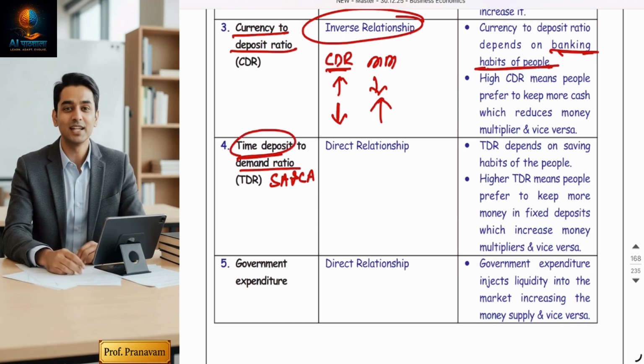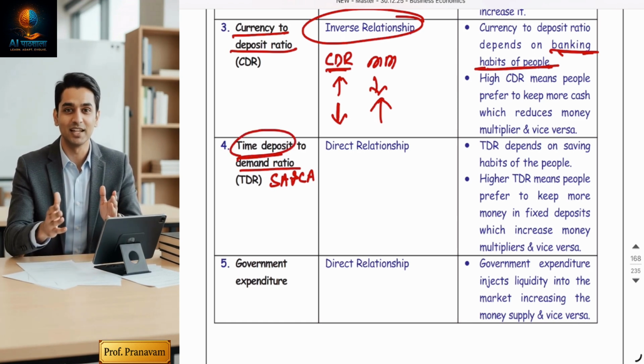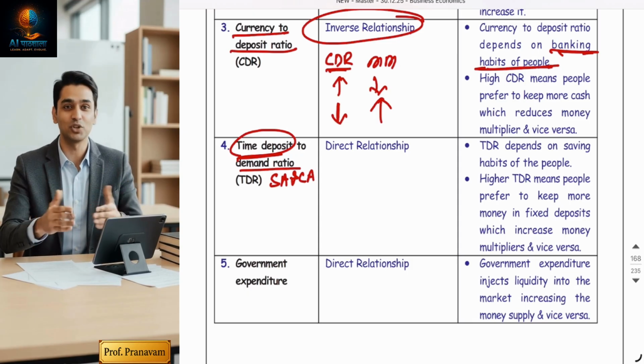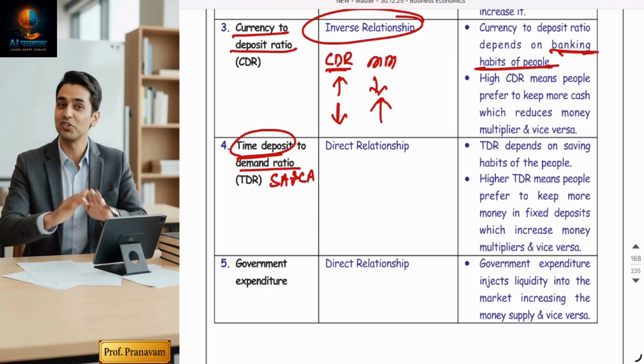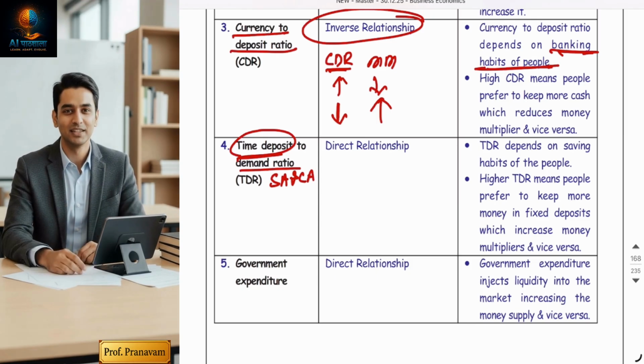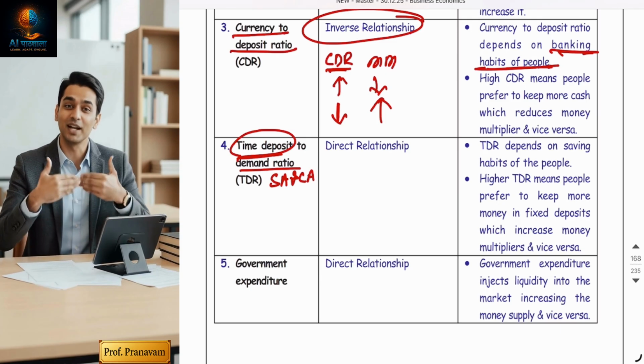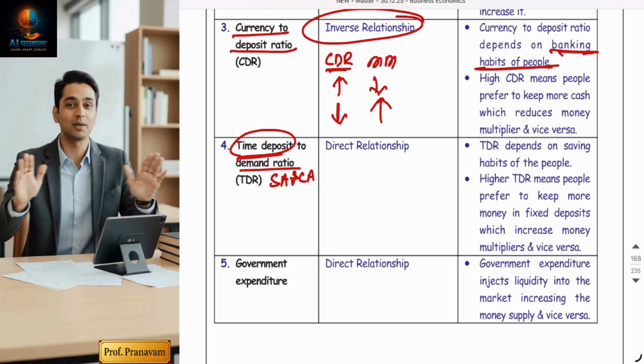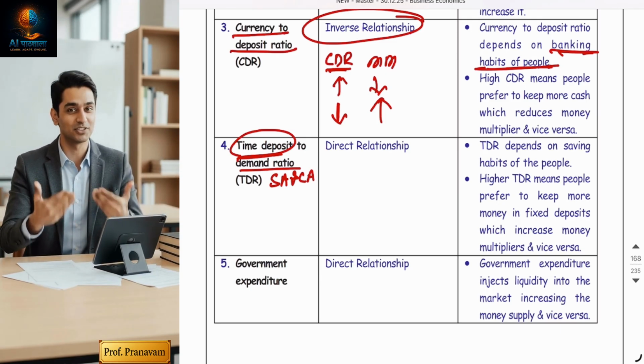But time deposit means fixed deposit. Once you deposit money in a bank, you cannot withdraw. There is a lock-in period. You cannot withdraw for a certain period. For example, you have made an FD of 1 lakh rupees for 1 year. So you cannot withdraw that money for the 1 year. So time deposit gives more money multiplier.